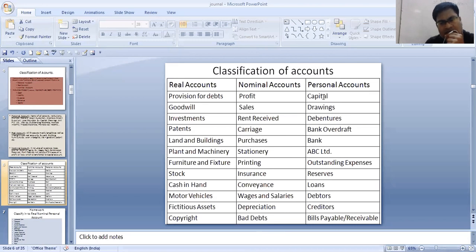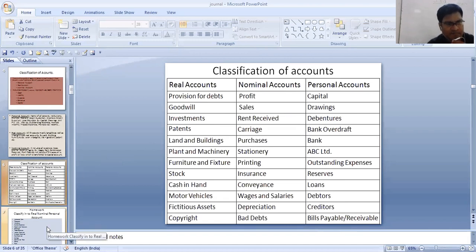Then we have our personal accounts, all the names. See, capital is the name of the owner when he invests money into the business. Drawings, when he takes out the money or stock or whatever from the business. Debentures is nothing but loans. Bank overdraft, taking more money from the bank. Bank, ABC Limited, outstanding expenses, prepaid expenses, and all those types. Reserves, loan, debtors and creditors, as well as bills payable and bills receivable are all personal accounts.